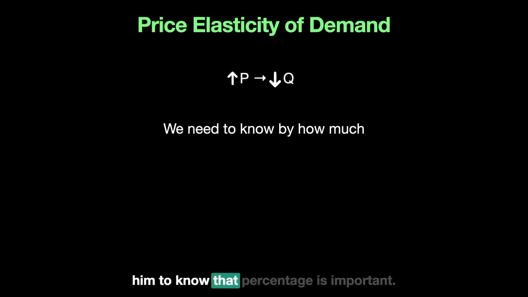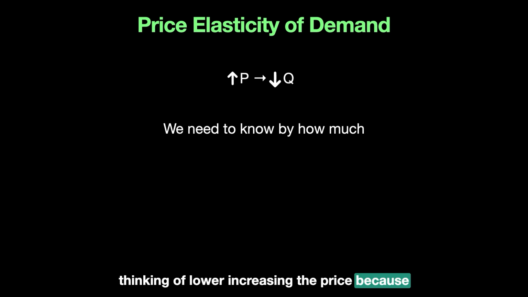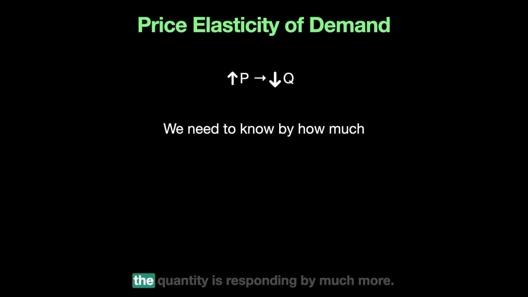If the price goes up by 20% and the quantity goes down by 30%, then this business might not think of increasing the price, because the quantity is going down by much more. It is a very elastic relationship, because the quantity is responding by much more. So we need to see through elasticity of demand how, when there is a change in price, the quantity demanded will go down, and by how much.